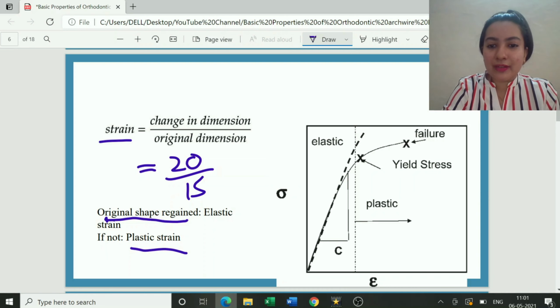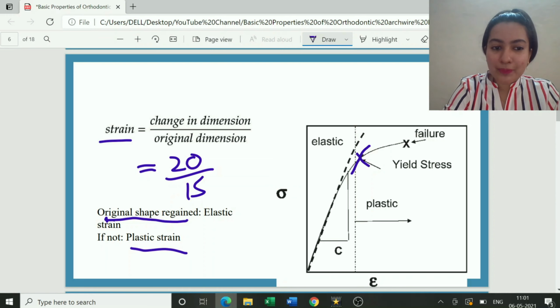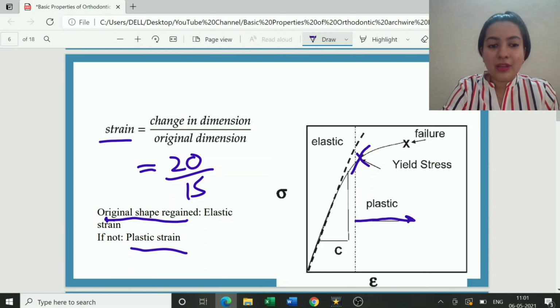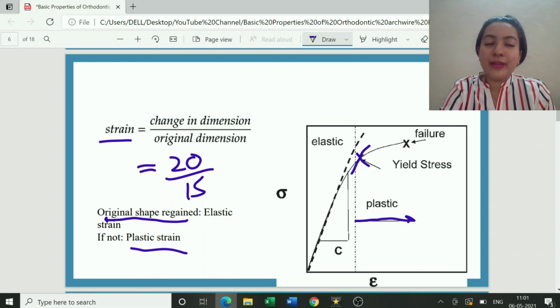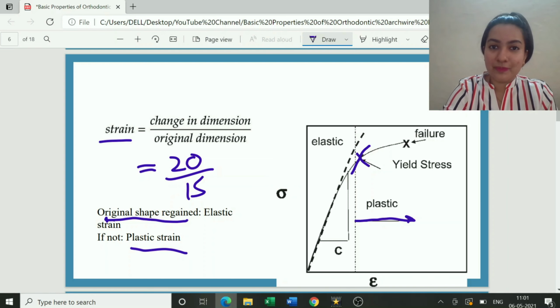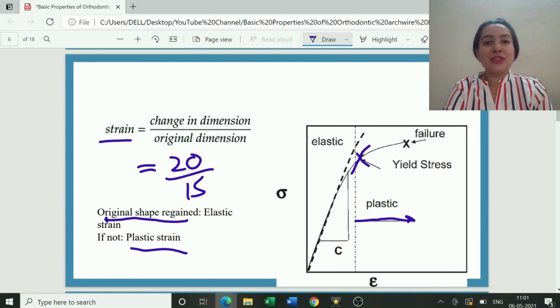This is depicted in this figure, where till a particular point, till the yield stress, if the amount of stress does not cross the yield stress, we get elastic strain, that is, the original shape will be regained. But beyond this point, there is plastic strain, meaning permanent deformation has occurred and the object cannot come back to its original shape and position.